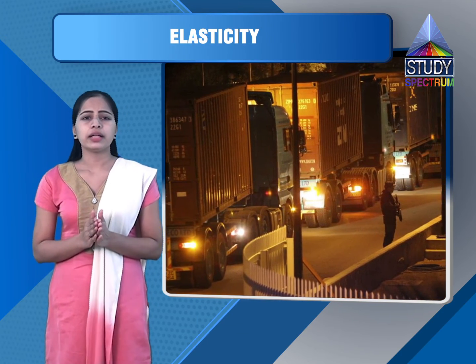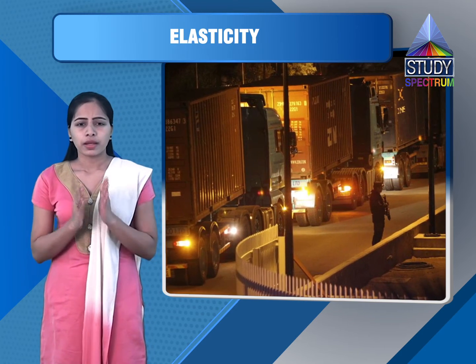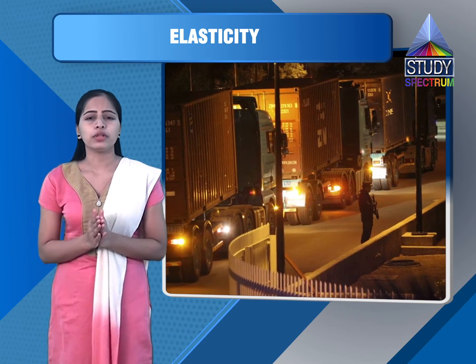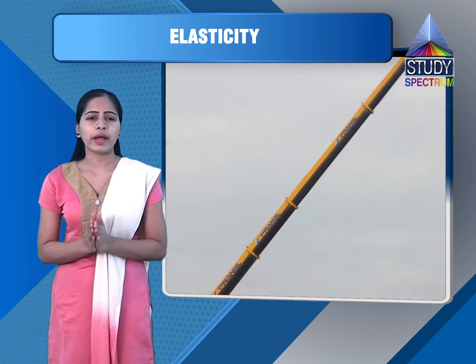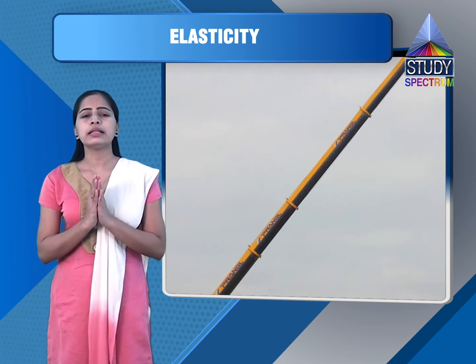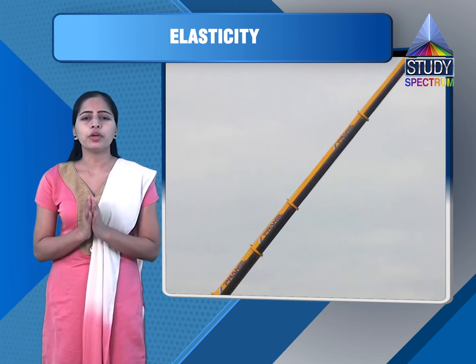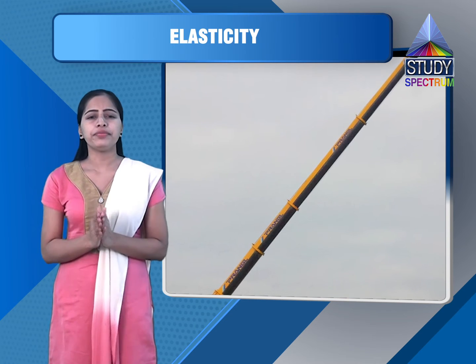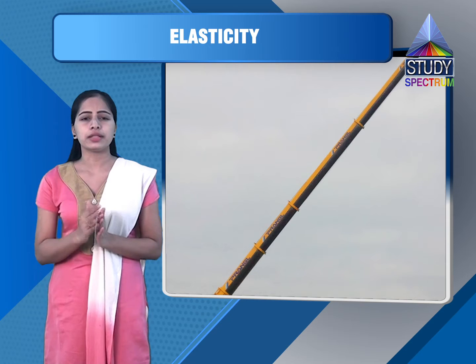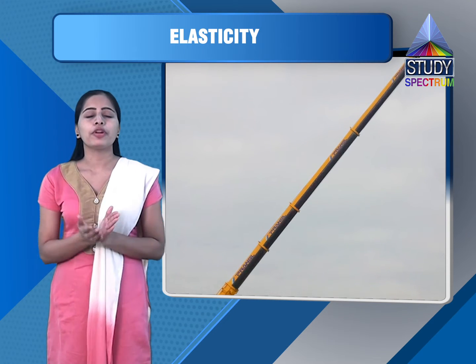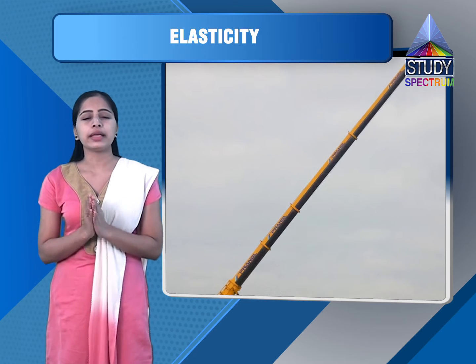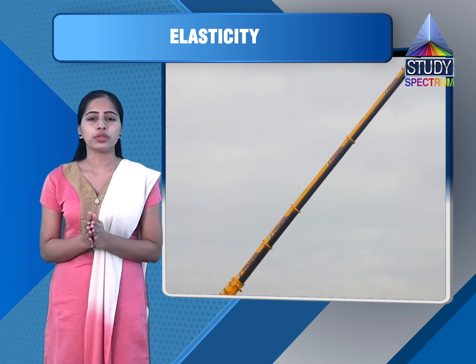However, the rope is designed for a factor of safety, that is 10. So it should not break even if the load to be lifted is 10 into 10 raised to 5, while the actual load is 10 raised to 4. Now for safety purposes we will take the load 10 raised to 5 Newton.